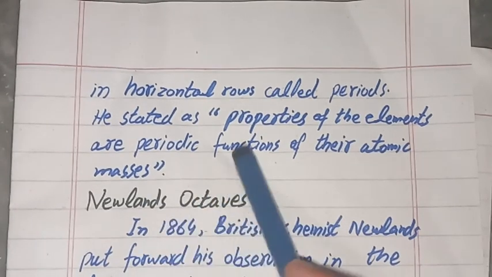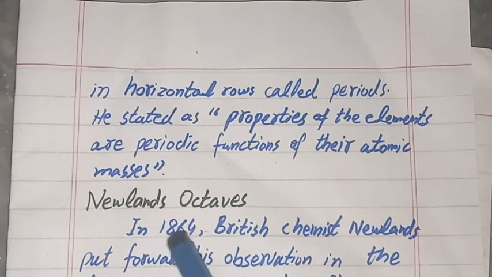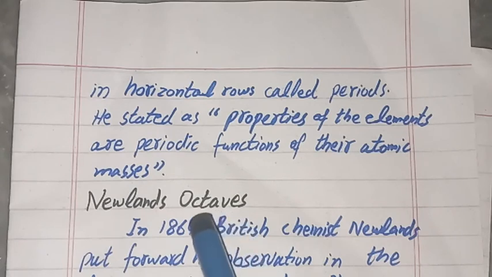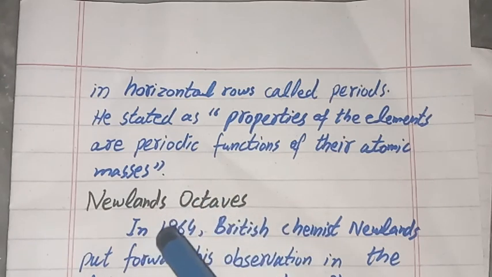Dear students, all these three theories related to the periodic table, Dobereiner's triads, Newlands' octaves and Mendeleev's periodic law, were based on atomic mass. But the modern periodic table tells us that elements arranged according to their atomic number can be arranged in a regular pattern. The modern periodic table is based on atomic number, while these theories were based on atomic masses.